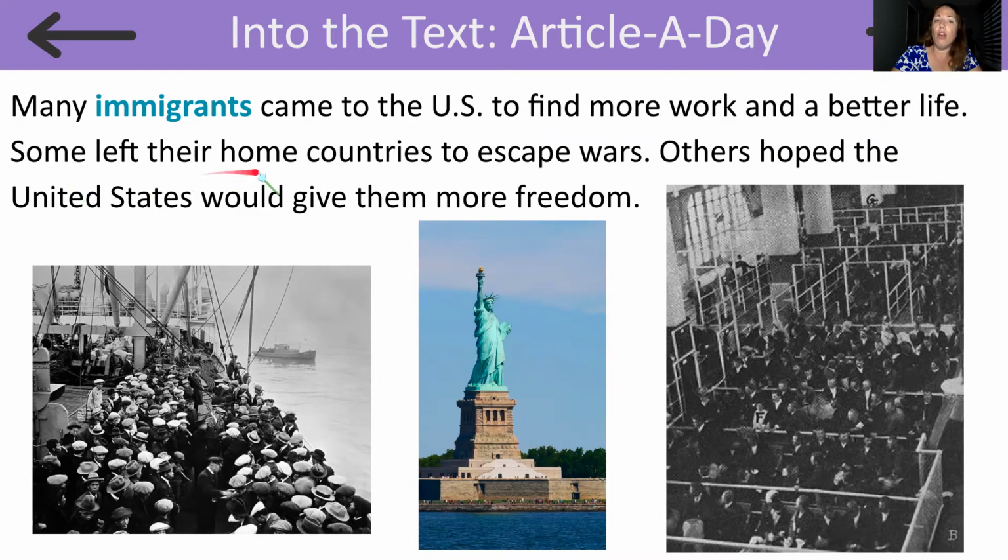Some left their home countries to escape wars. Others hoped the United States would give them more freedom. So these must be some immigrants, and it looks like they're on a ship and coming to the US. There's a lot of immigrants in these photos.